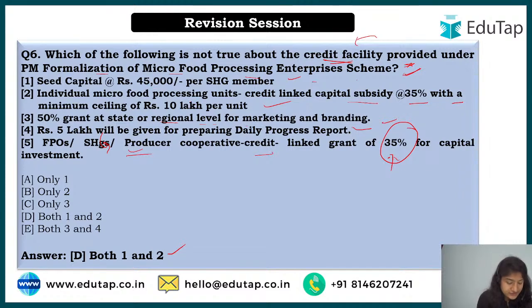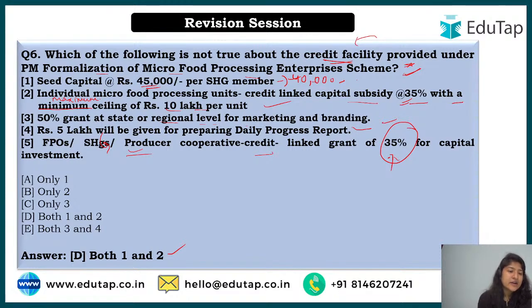Yes, of course, Nilesh is correct that it is not 45,000, but it is 40,000. That is true. But if we talk about the second option, the 10 lakh per unit, it is not the minimum ceiling, but it is the maximum ceiling. So that is why you should read all the options thoroughly. It was correct that 35% credit subsidy will be given, but 10 lakh would be the maximum limit. Means the maximum a particular enterprise can get is 10 lakh per unit. So this is what you need to focus on, and yes, the rest are correct.